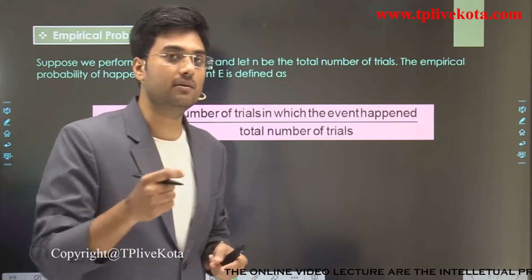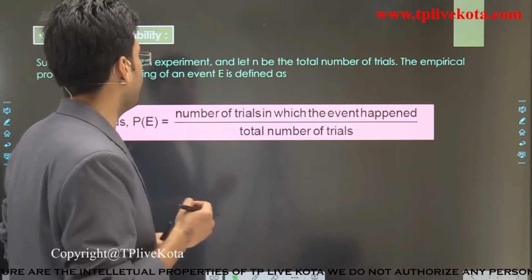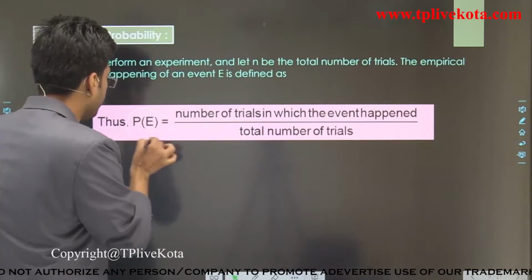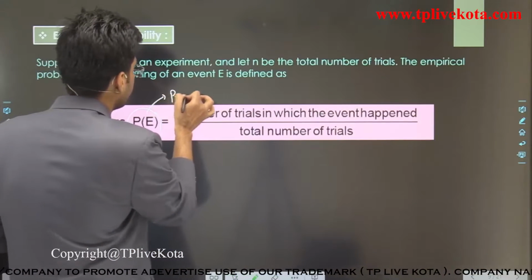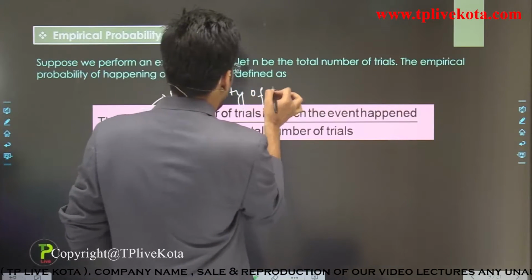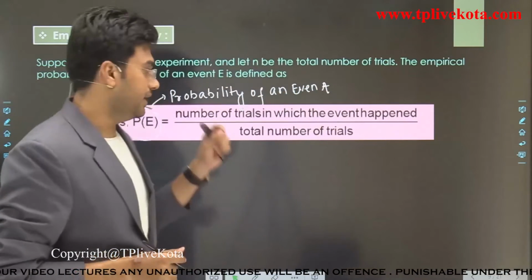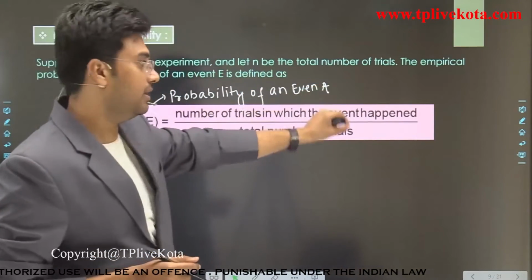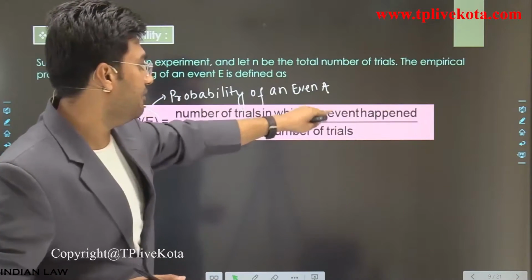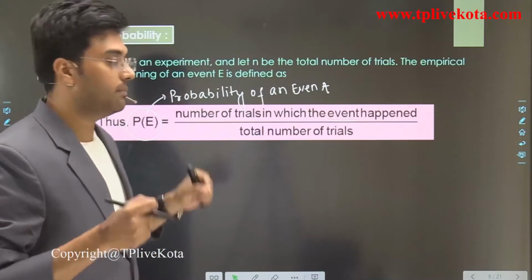Then the empirical probability of happening of event A is defined as P of E, the probability of an event A, equals the number of trials in which the event happens, divided by the total number of trials.